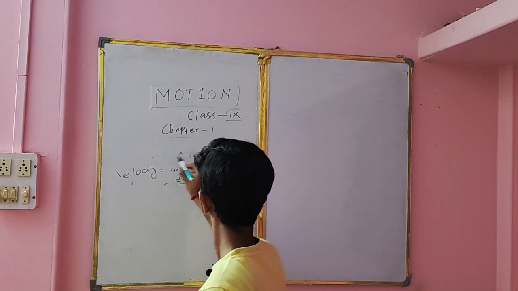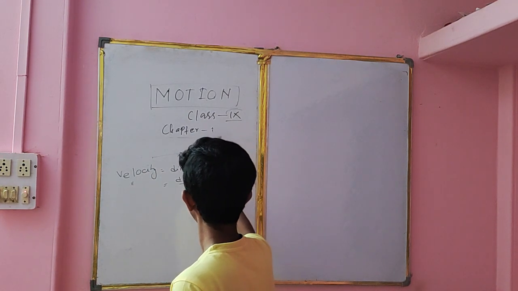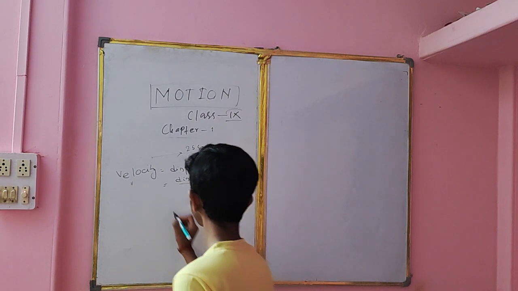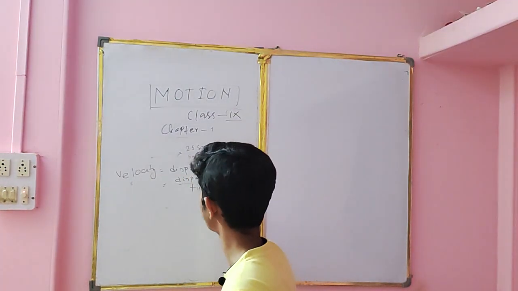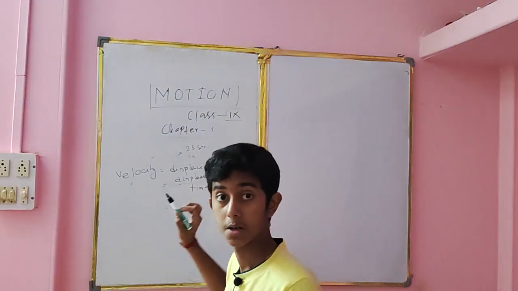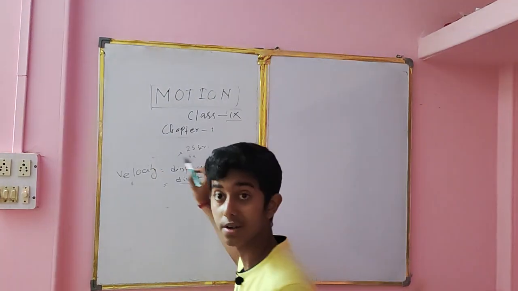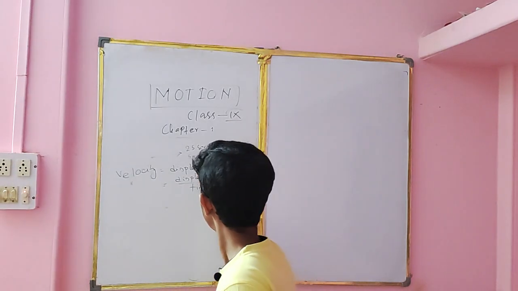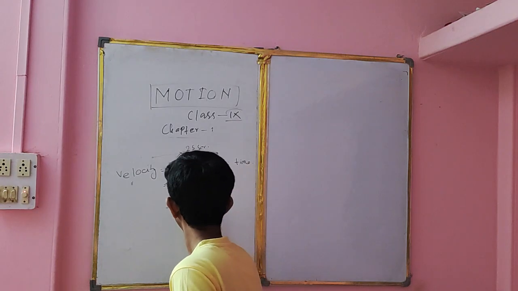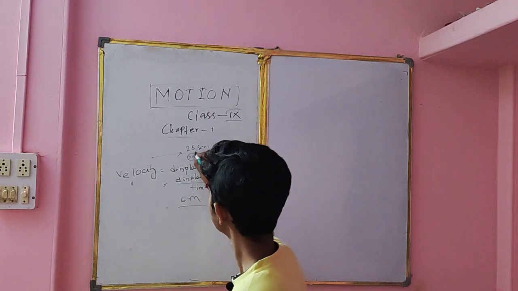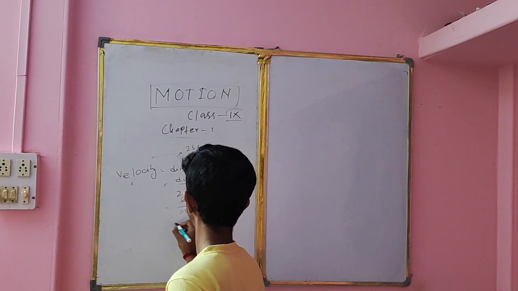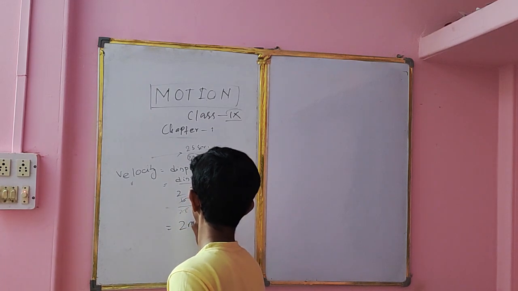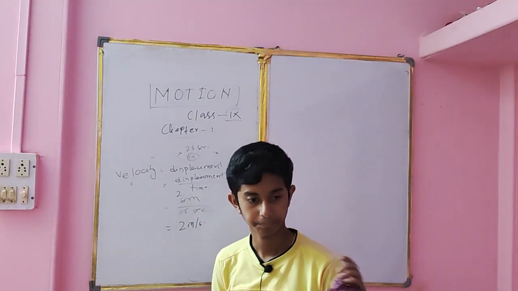Now here it is moving 5 meter in 2.5 seconds. So the displacement from here to here. See, this is the shortest distance between these 2 points. So it is the displacement. Remember, I said you some time ago, shortest distance between 2 points is known as displacement. So the displacement is 5 meter. It takes time 2.5 seconds. So the velocity is 2 meter per second. Clear?